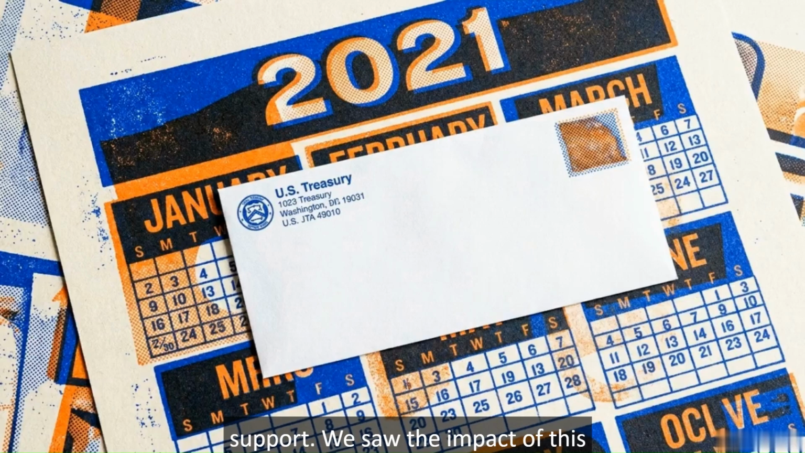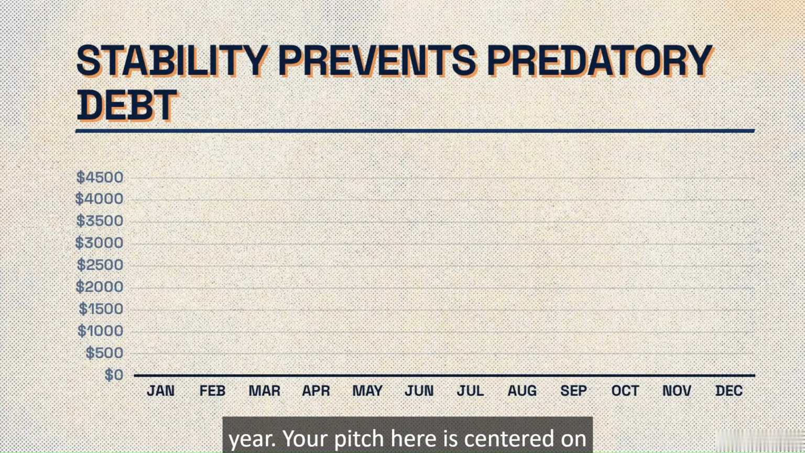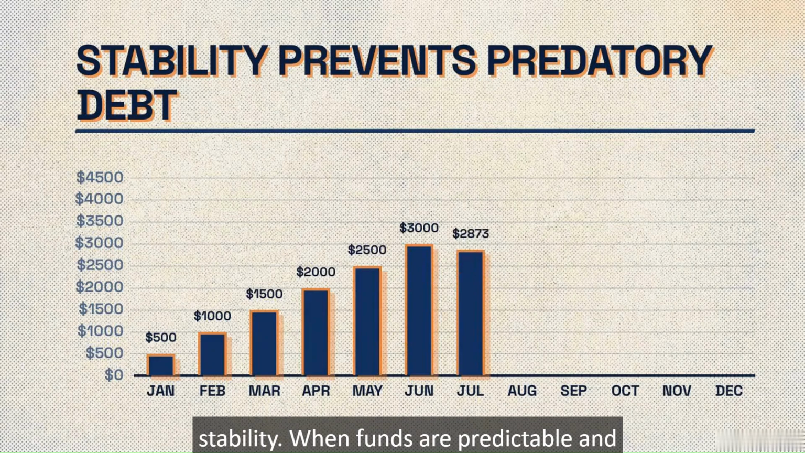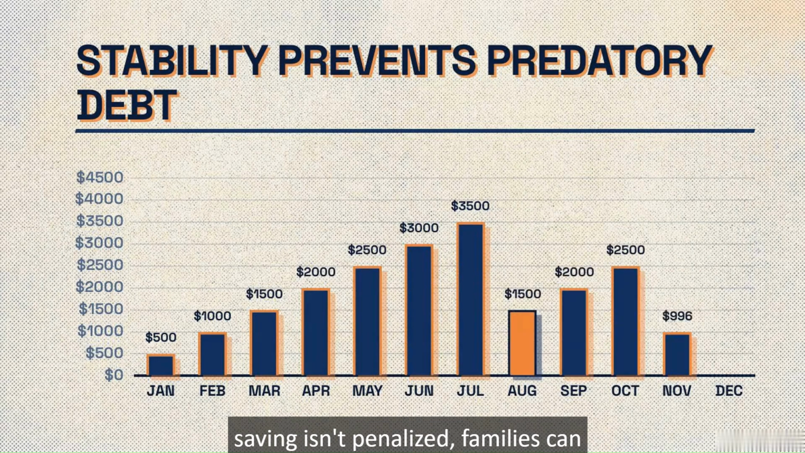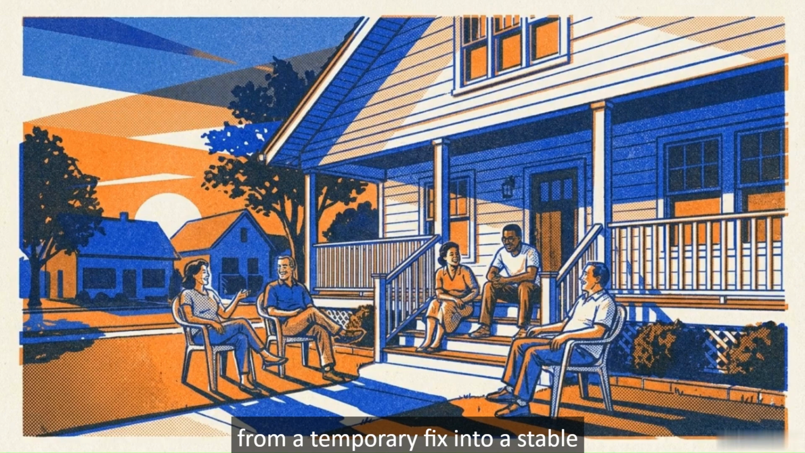We saw the impact of this during the 2021 child tax credit expansion. By providing predictable, refundable support, the U.S. cut child poverty nearly in half in a single year. Your pitch here is centered on stability. When funds are predictable and saving isn't penalized, families can weather economic shocks without going into debt. This transforms the safety net from a temporary fix into a stable foundation that allows households to focus on long-term financial health.